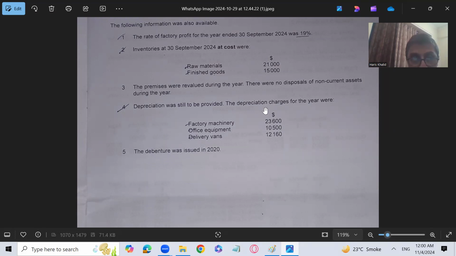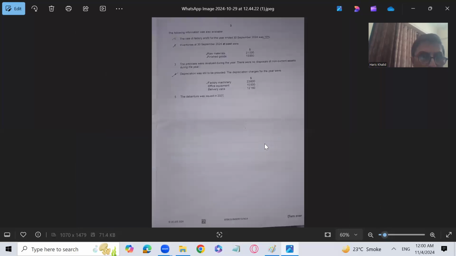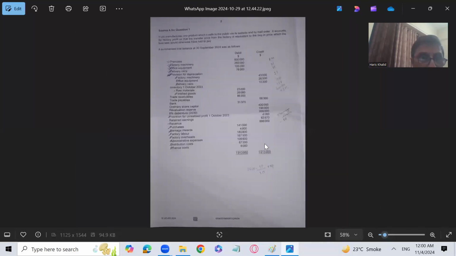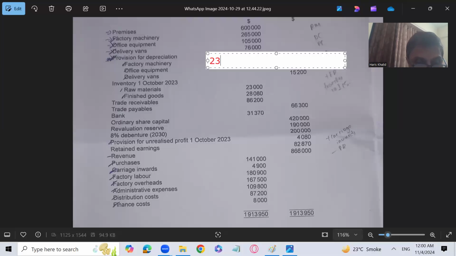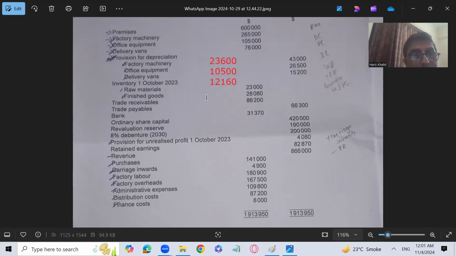Just remember these three amounts. Okay, I will write it again for you over there. Don't worry. So depreciation on machinery for the current year is 23,600, for office equipment 10,500, and 12,160 for the delivery equipment. These amounts are given in the question for the current year.